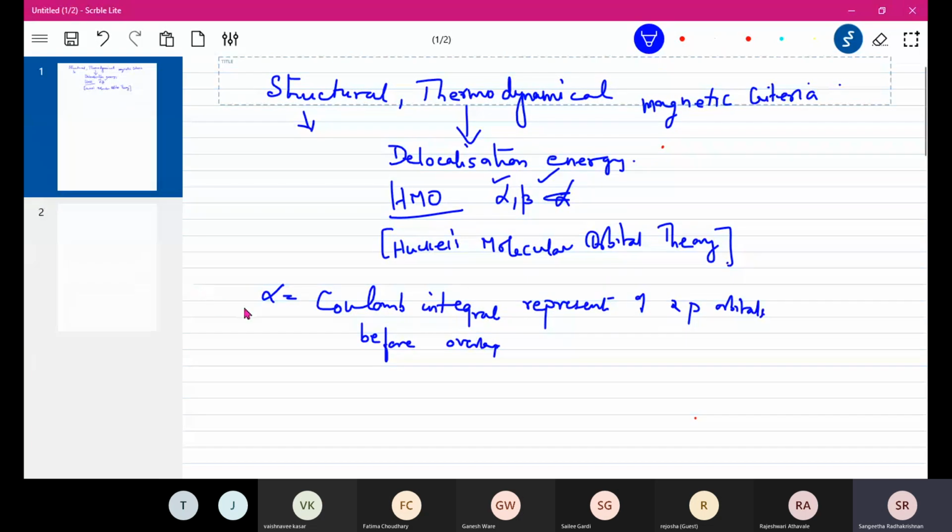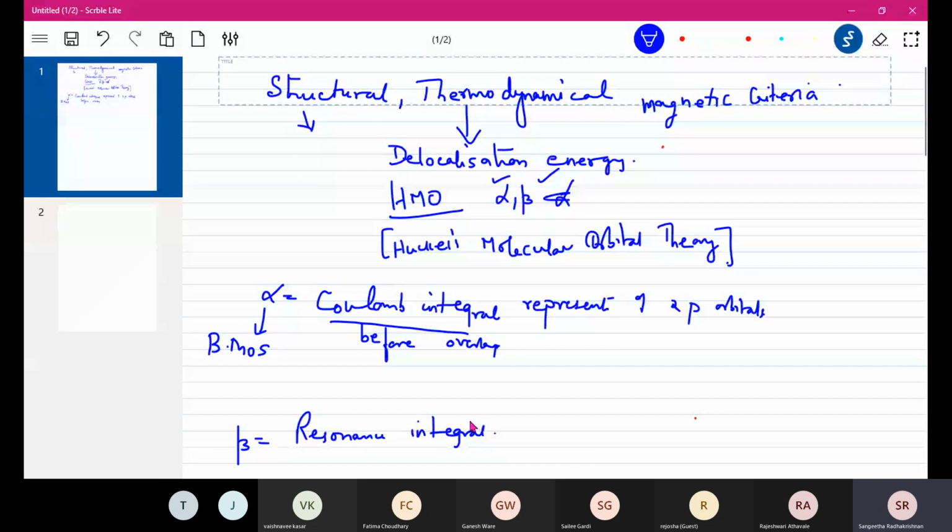Then bonding molecular orbitals are expressed using alpha, and those having more energy than alpha are anti-bonding. So alpha can be bonding molecular orbital or anti-bonding molecular orbital depending upon the energy. So this is the Coulomb integral. And beta is known as the resonance integral, and it represents the energy of stabilization due to pi overlap. So this is more important, the beta overlap.